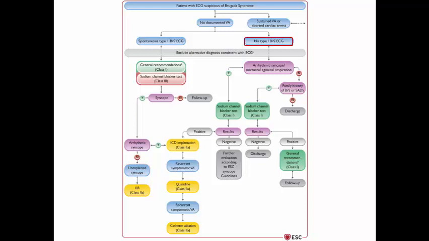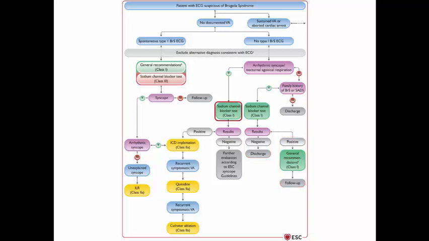If the patient has no spontaneous type 1 pattern but there is a suspicion, we should also exclude alternative diagnoses and then ask if the patient has arrhythmic syncope or nocturnal agonal breathing. If there are no features like this, check the family history. If it is normal, discharge the patient. If the patient has a significant family history of Brugada syndrome or sudden arrhythmic death, go for the sodium channel blocker test. If the results are negative, discharge the patient. If they are positive, follow the general recommendations and follow up the patient.